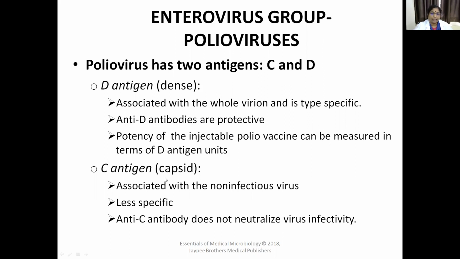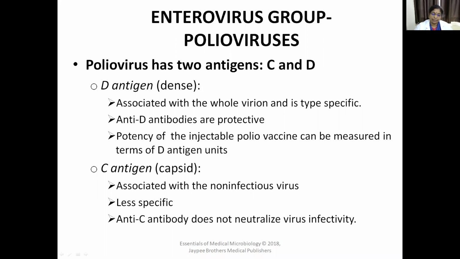The other antigen is the C antigen. It is associated with the non-infectious virus. It is less specific. Anti-C antibody does not neutralize virus infectivity. It is less important than D antigen, and the potency of the vaccine is measured in terms of D antigen units.